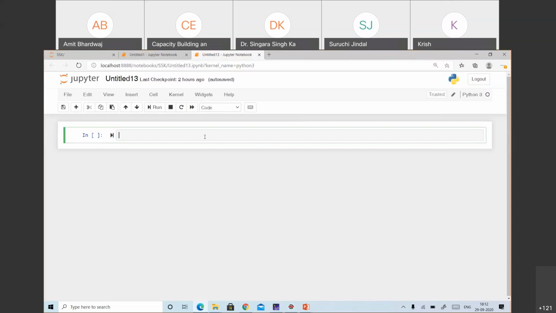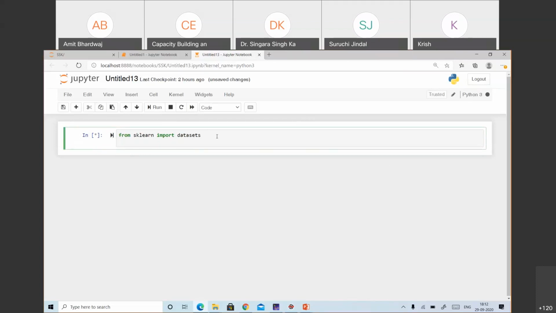Okay. So let's implement this model in Python by taking this data set. Our first step will be to load the data set, and we have the data set in the datasets part of the library. So we imported datasets, and then we can store this data set into another variable.